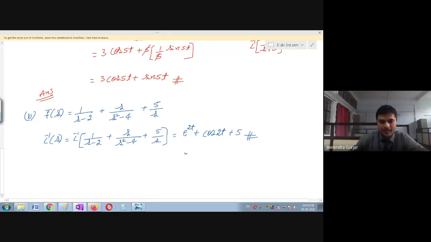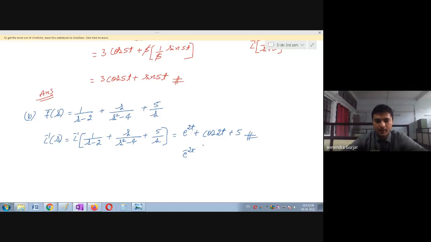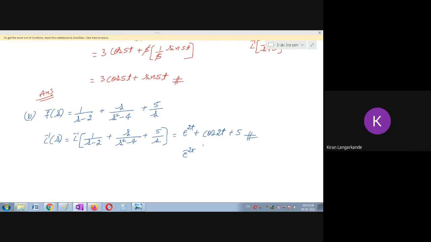Okay, one is saying e raised to minus 2t is there. This is a mistake. Anyone else? So just think here, students. So this is what you have to do, if you are practicing every day. Sir, minus cos 2t. Everyone got the same one? Minus cos 2t is there. Okay, let us see.